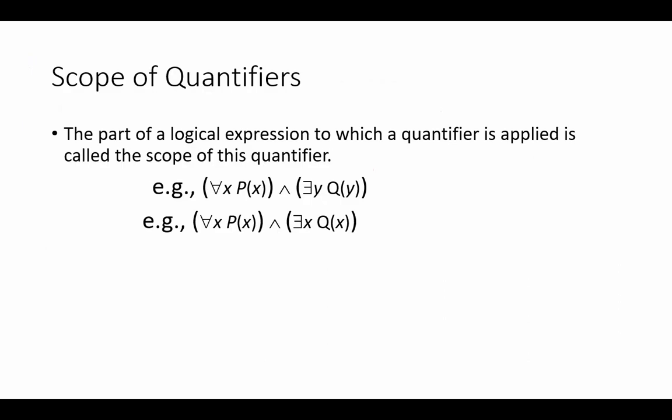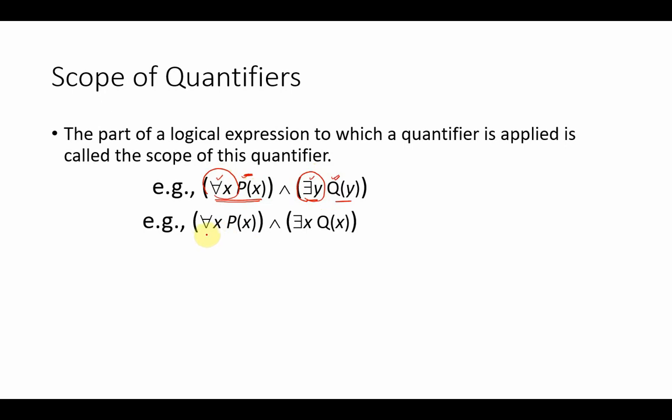The last point to make over here is the scope of quantifiers. If I write for all x p(x), it basically means that this for all is being applied only on p(x). There exists y q(y) means that this there exists quantifier is being applied only on q. This for all will have no impact on q, and similarly there exists will have no impact on p.